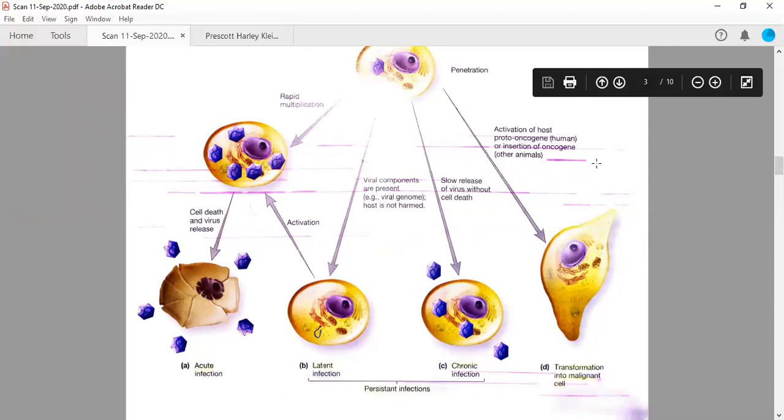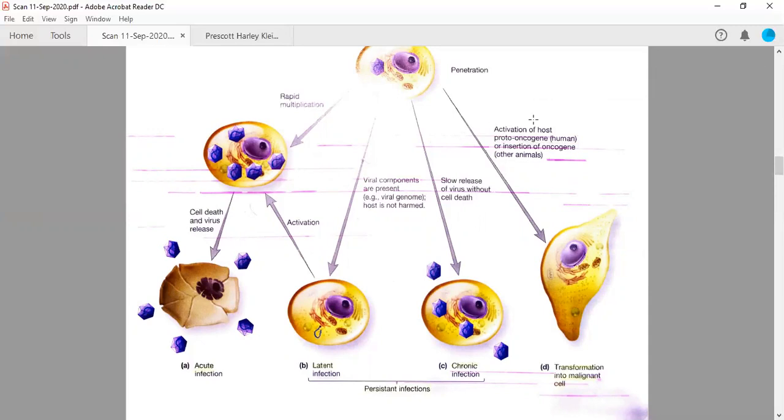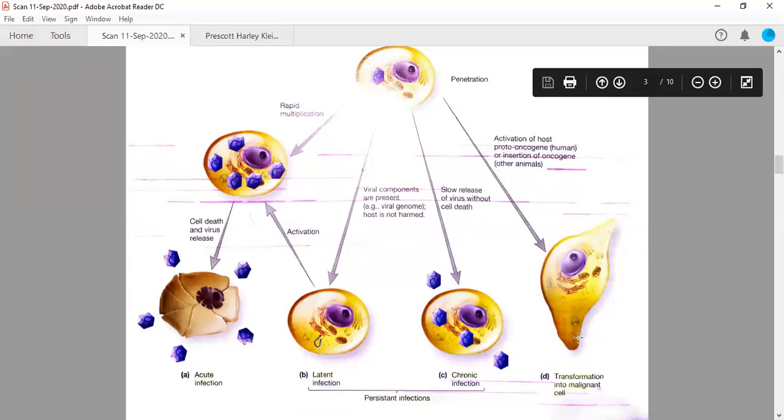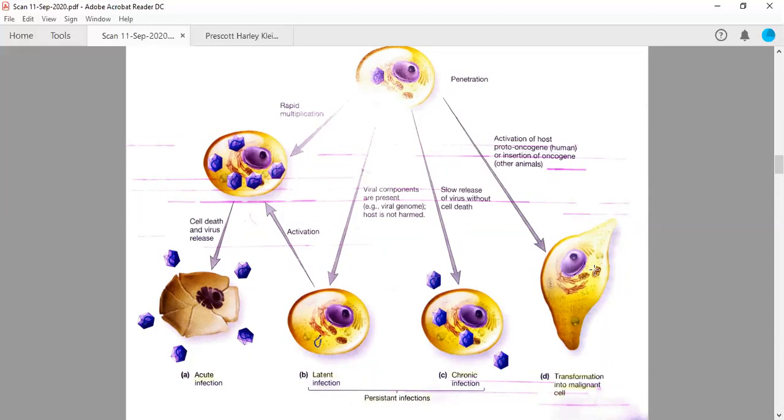Now there is the last one, which we have already discussed. This is actually the transformation into a malignant cell, a tumor or cancerous cell. With the activation of host proto-oncogenes, these proto-oncogenes will be converted into oncogenes, or they will insert an oncogene from other animals so that this cell will have a different phenotype or show unregulated proliferation. They will continue to replicate, continue to divide, and make a mass of cells that is known as cancer or the tumor.